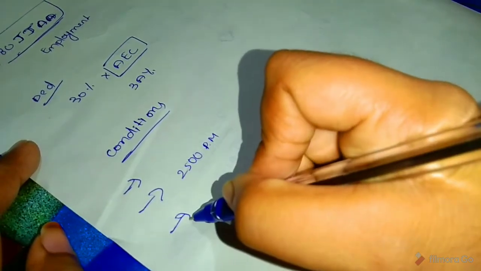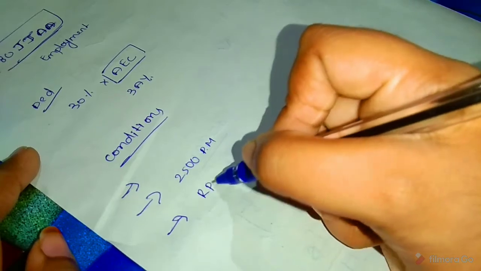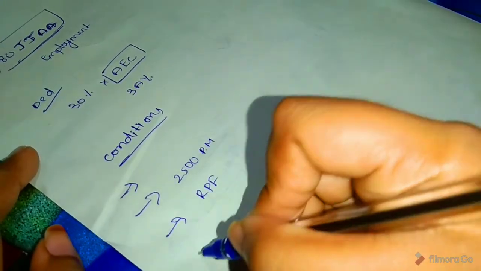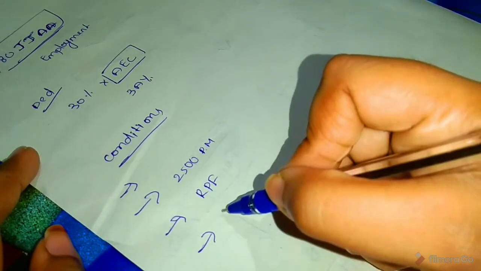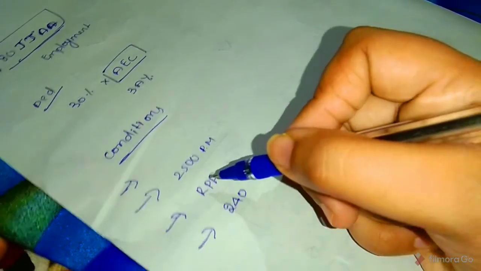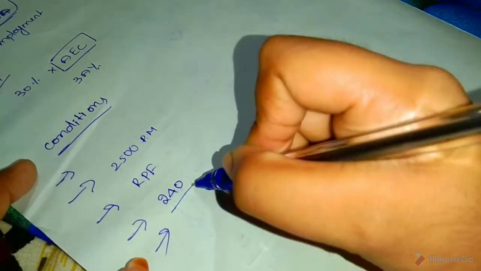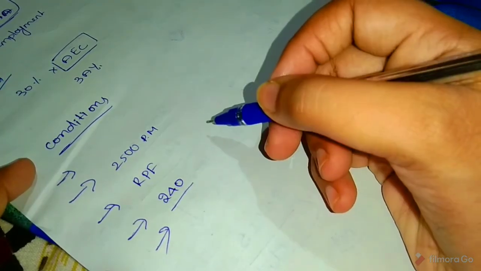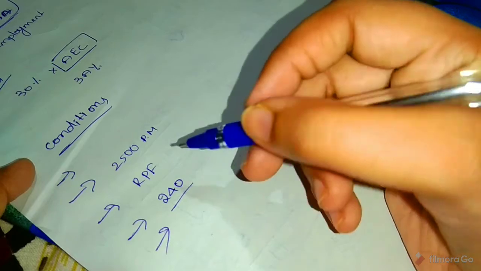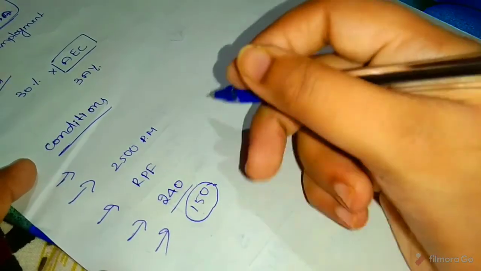Next, all these employees contribute to a recognized provident fund. Next, employees should be employed for a minimum of 240 days. If the employee is employed in the business of making footwear or leather products, then they should be employed for a minimum of 150 days. Okay.